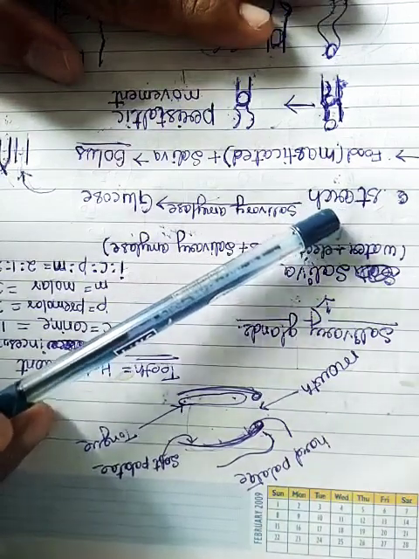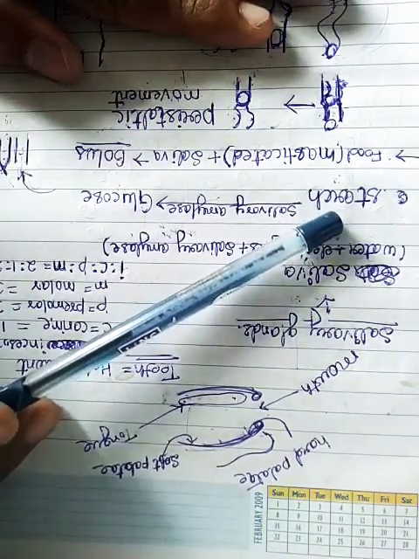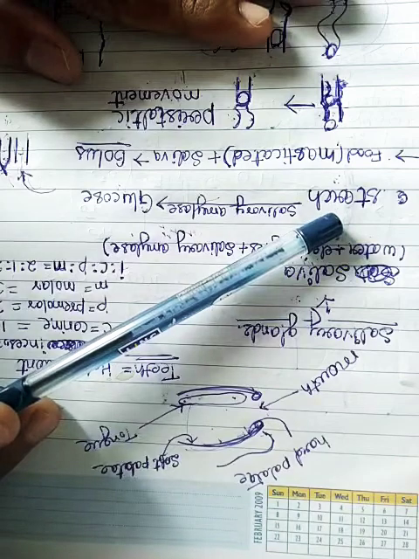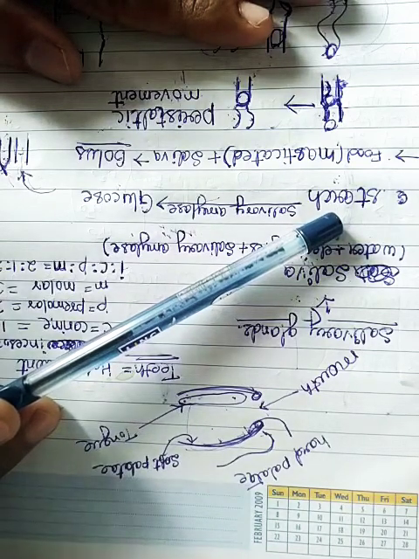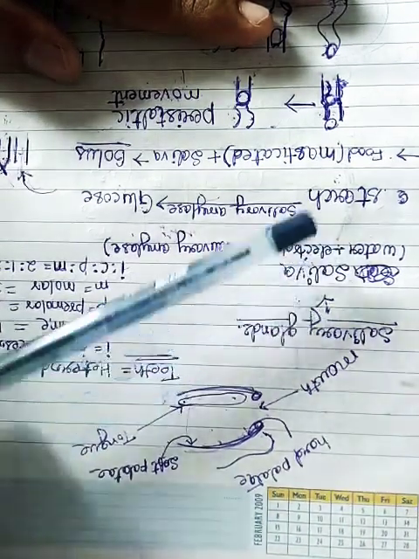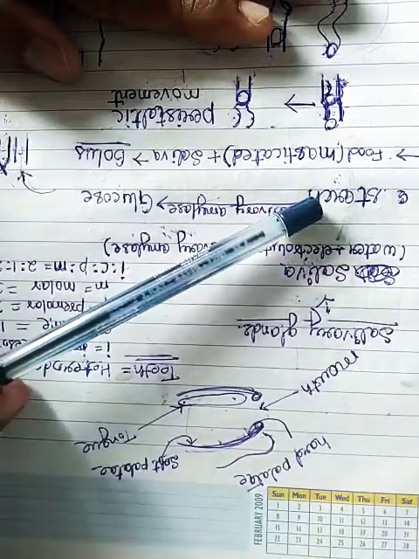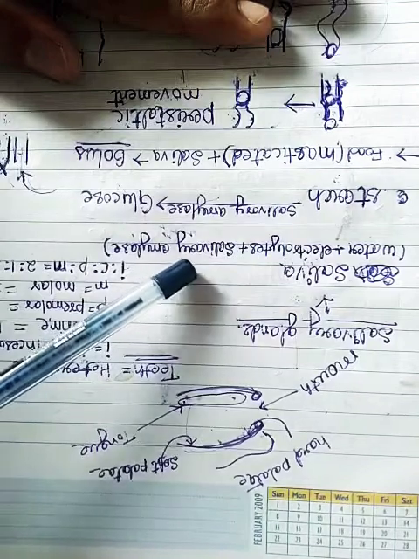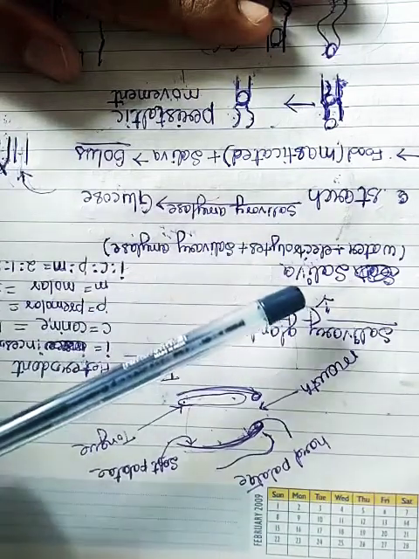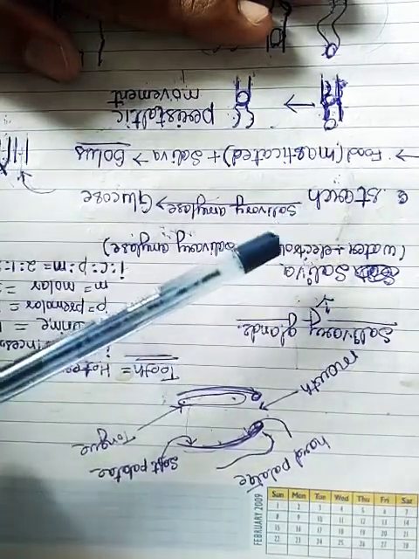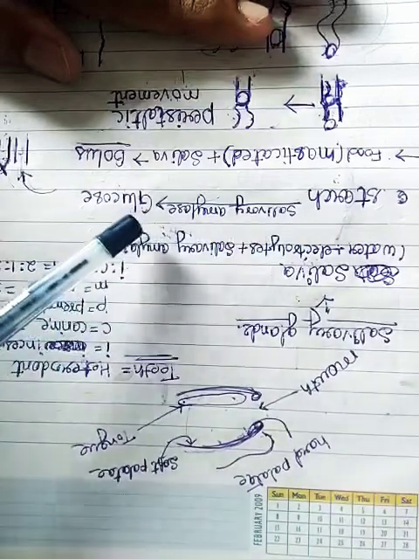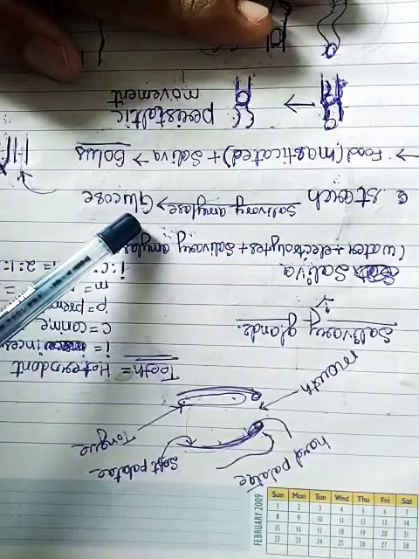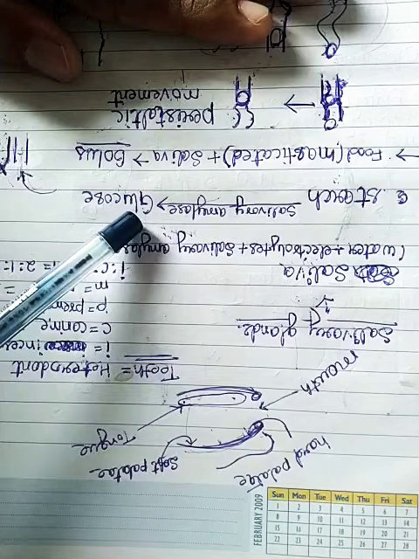Okay, so starch containing food, as you take it inside, our teeth masticate it, our tongue rolls it, and helps the saliva to get mixed with the food thoroughly. When the saliva gets mixed with the food thoroughly, the salivary amylase, which is present inside the saliva, digests the starch and forms glucose. That means the first step of digestion takes place in the mouth only.